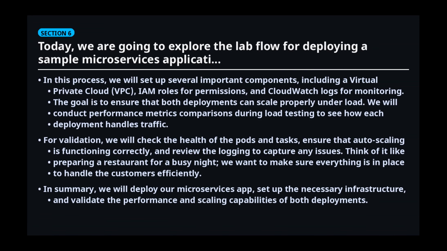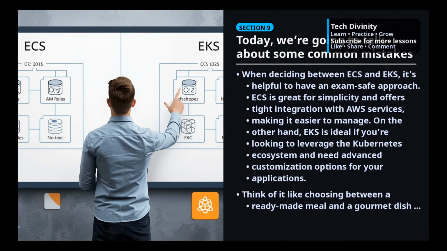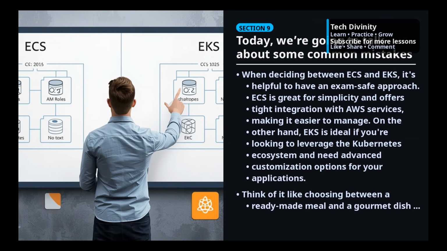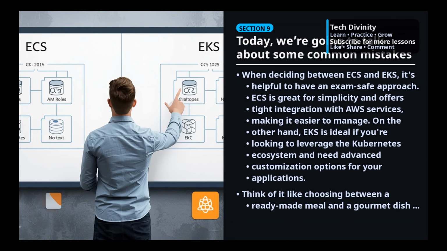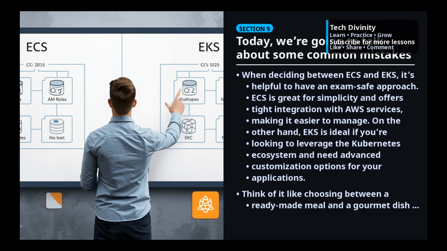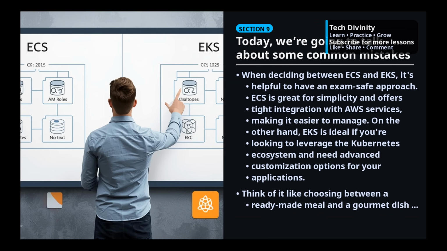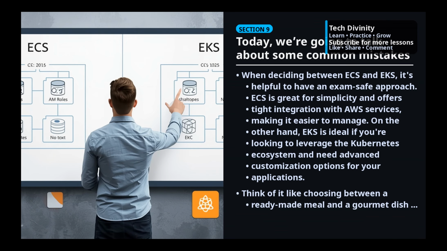When deciding between ECS and EKS, it's helpful to have an exam-safe approach. ECS is great for simplicity and offers tight integration with all AWS services, making it easier to manage. On the other hand, EKS is ideal if you're looking to leverage the Kubernetes ecosystem and need advanced customization options for your applications.